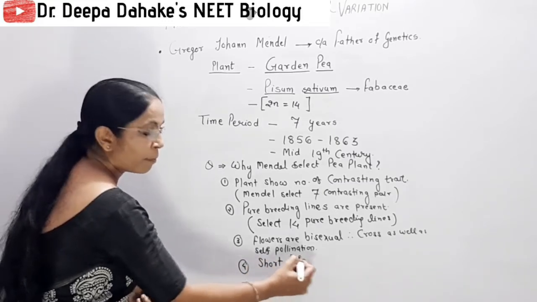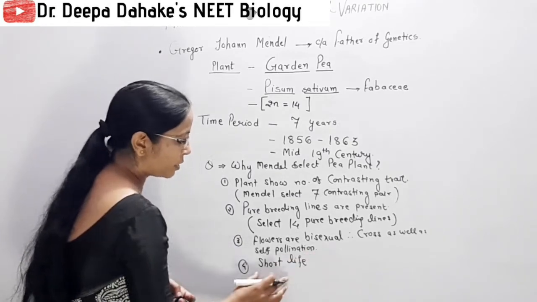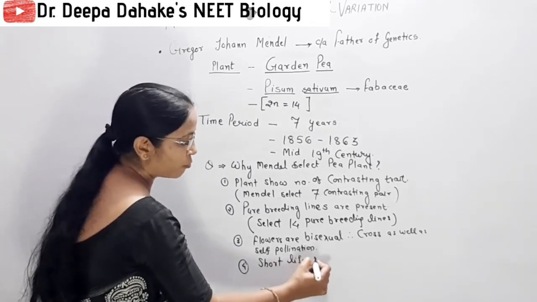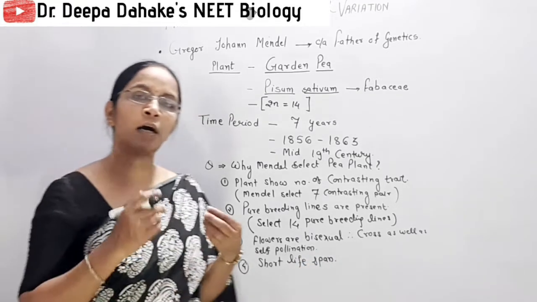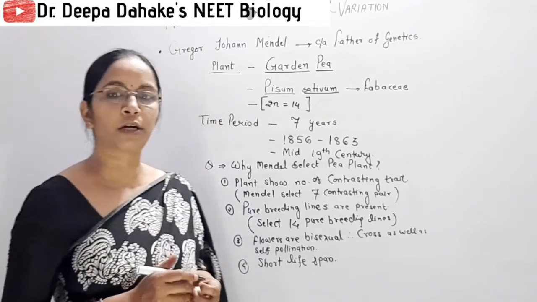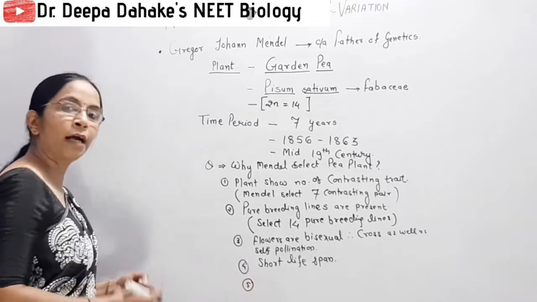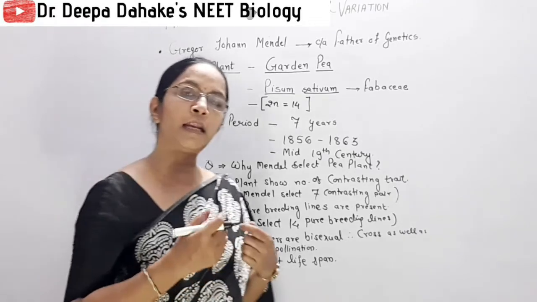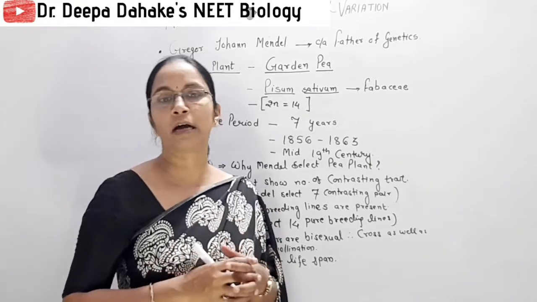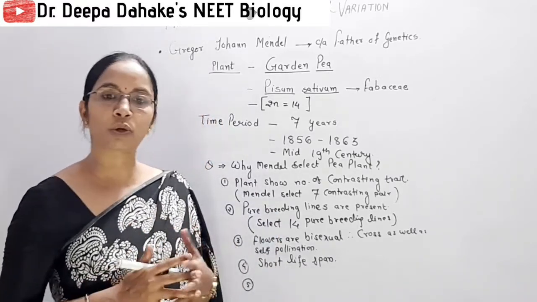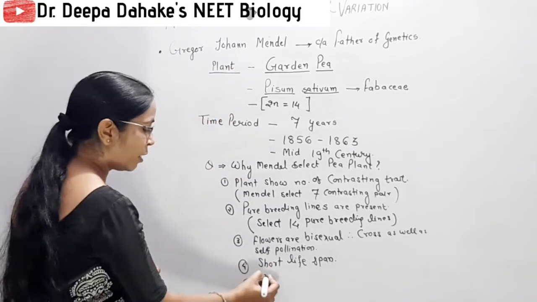Next, remember the fourth, the short lifespan. The plant is annual, and even after being annual, the plant shows a short lifespan, and because of that, within 3 or 4 years a number of generations can be studied by Mendel. And fifth, remember the plant can be grown in any climatic condition. The plant does not require specific environmental conditions, and special soil treatment is not required for the plant.